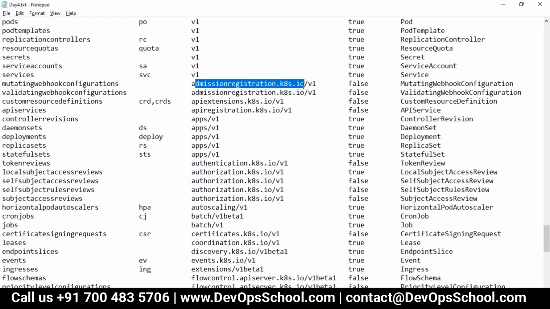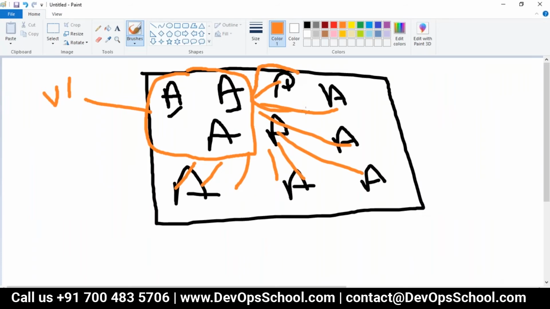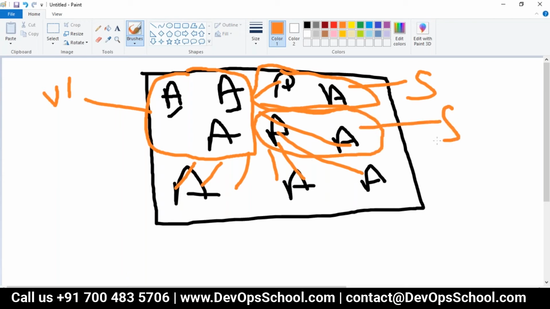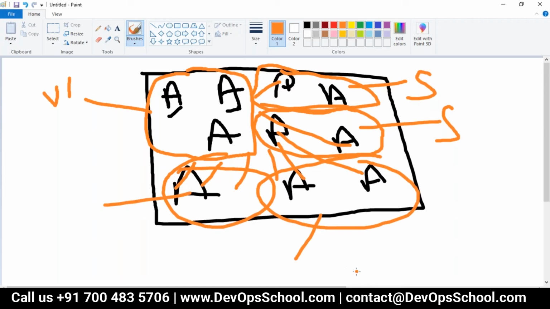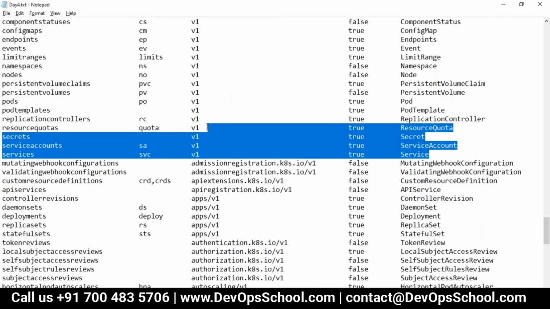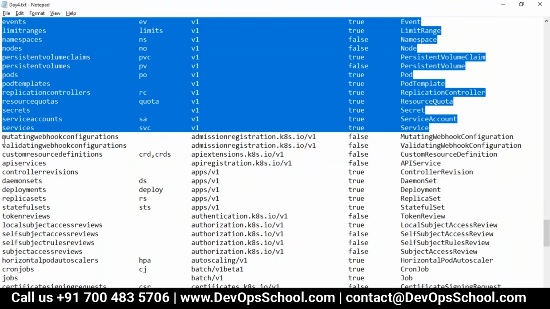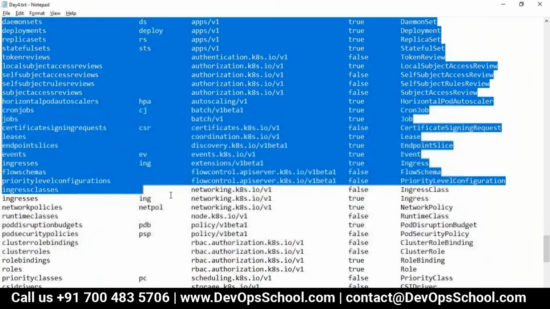This is a group. This is like a microservices scenario. So they grouped these, let's say this belongs to security, this belongs to storage, this belongs to that. They grouped together and started versioning the group, not the individual one. That's the reason, till here this is the initial resources which got released for Kubernetes. They named it V1, and still V2 has not come. But after that, whatever resources and features they released, they grouped together.